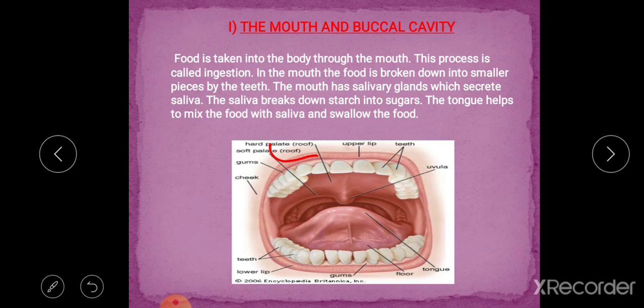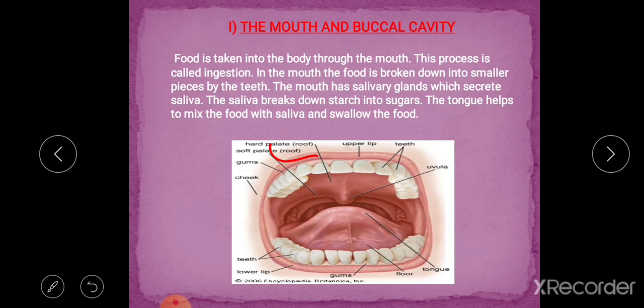The mouth and buccal cavity. Food is taken into the body through the mouth, and this process is called ingestion. Ingestion means the process of taking food into the mouth. In the mouth, for breaking down of food, we have special organs called teeth. With the help of teeth, the food is broken down into smaller pieces.